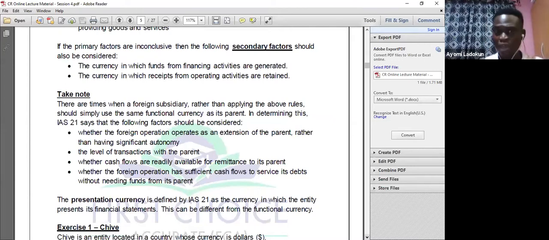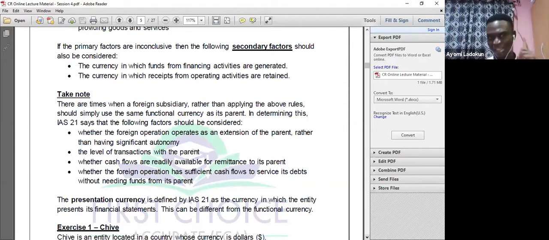Okay, you can now take note of this. There are times when a foreign subsidiary, rather than applying the above rules, should simply use the same functional currency as that of the parent. So sometimes, if entities do not want to go through the primary factors and the secondary factors, a foreign subsidiary can just use the functional currency of its parent.